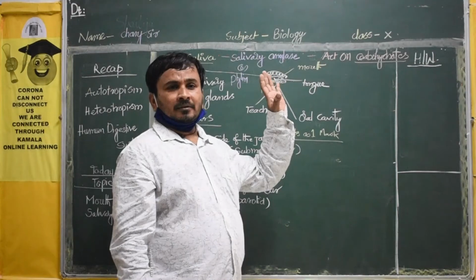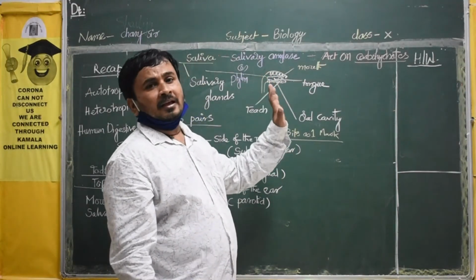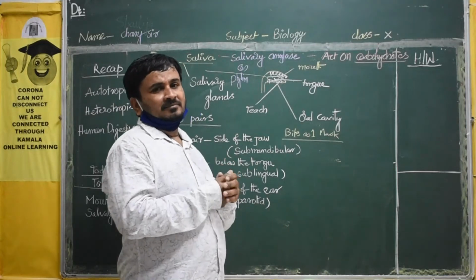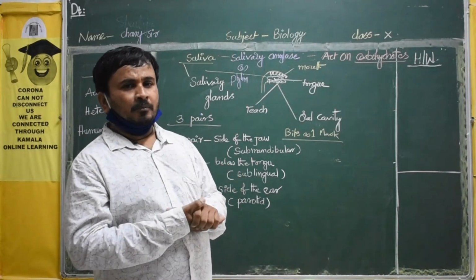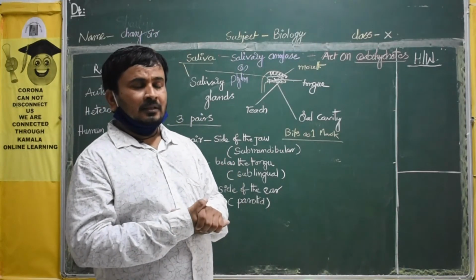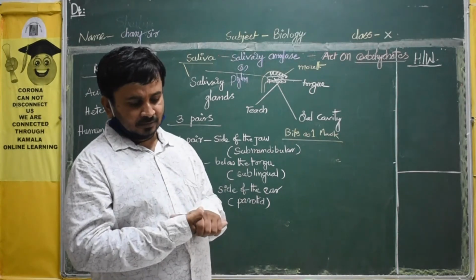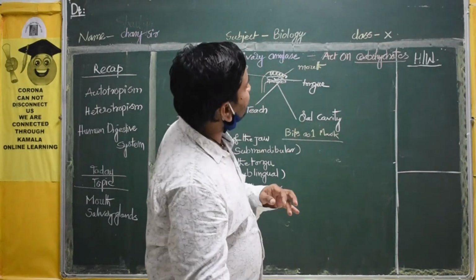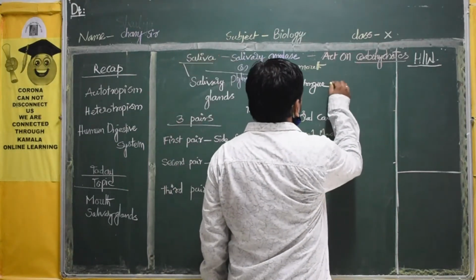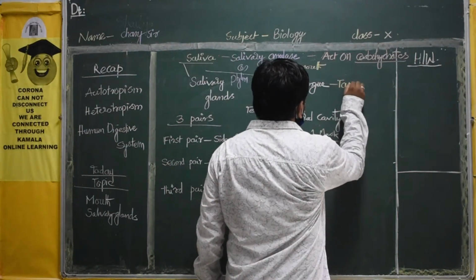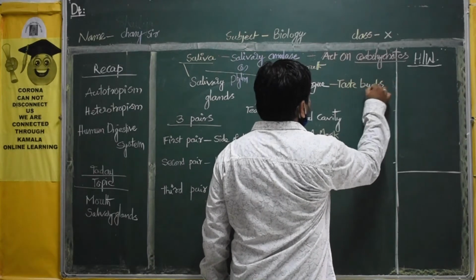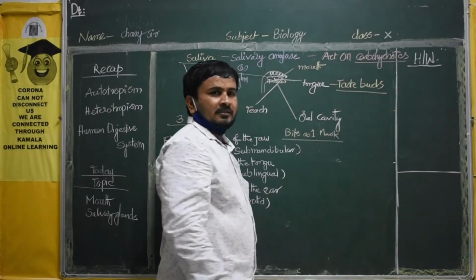The tongue is a muscle-like structure. It doesn't have any bones. These tongue muscles contain taste buds.